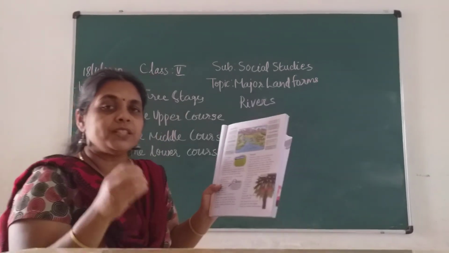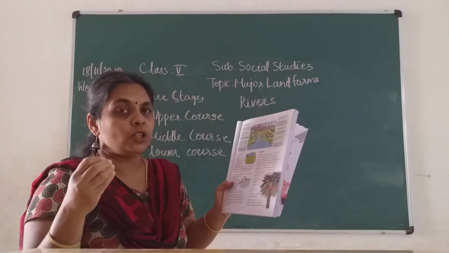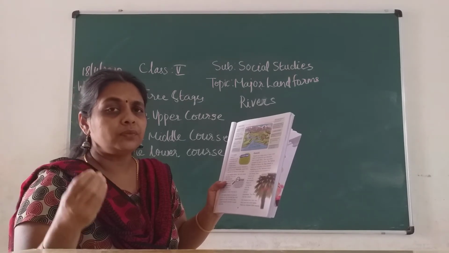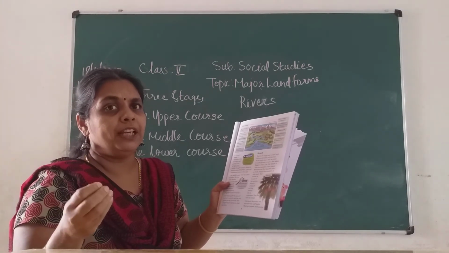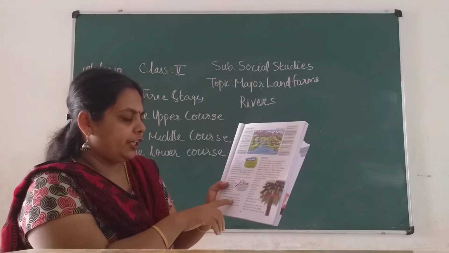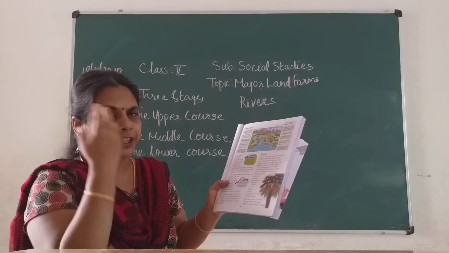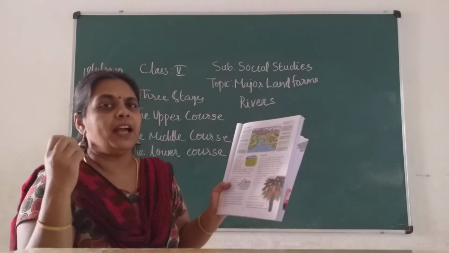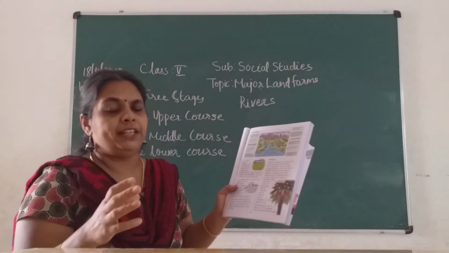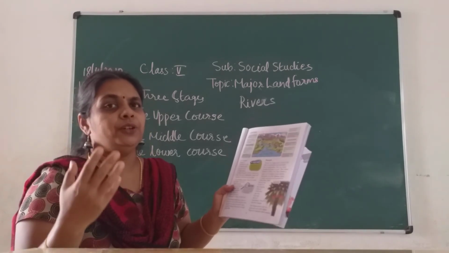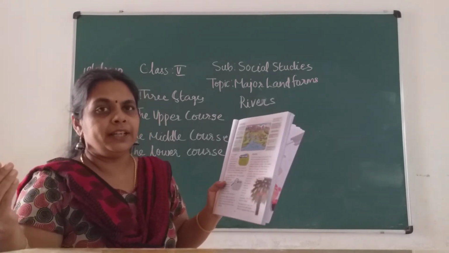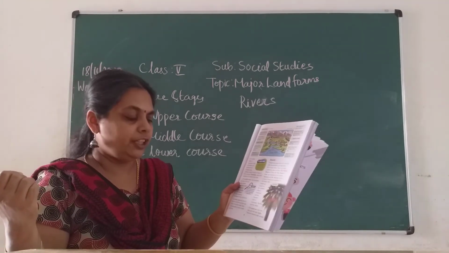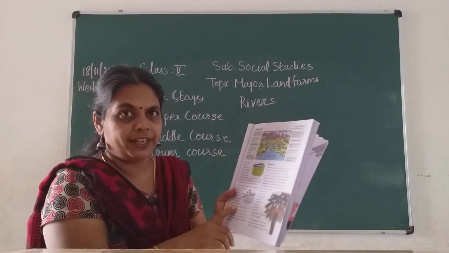As the river deposits more silt, the soil is very fertile and suitable for the growth of crops. So agriculture will be the main occupation here, children, in the delta regions. You can take Krishna, Godavari, Kaveri, any river: the delta parts have agriculture as their main occupation. The same goes for your northern plains also, and at the end of the Ganga river, at the Bay of Bengal, you also have the Sundarban delta. So these are the stages of a river, children.